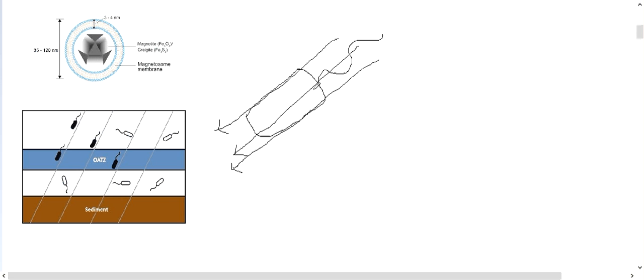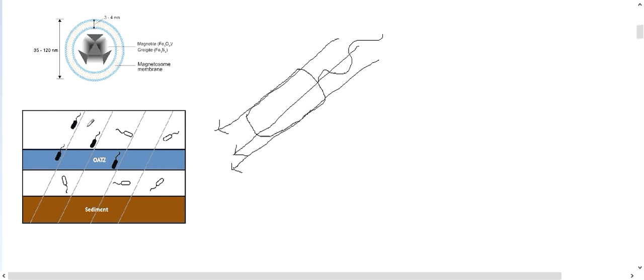Now let us consider a normal bacteria which doesn't possess a magnetosome. It moves its flagella and searches for the correct area where it can survive, and therefore it roams about here and there, but it is difficult for it to find the correct area, right? I mean, how will it understand which direction to move? So it will just find out, and if its luck is there, then it will find the correct area.